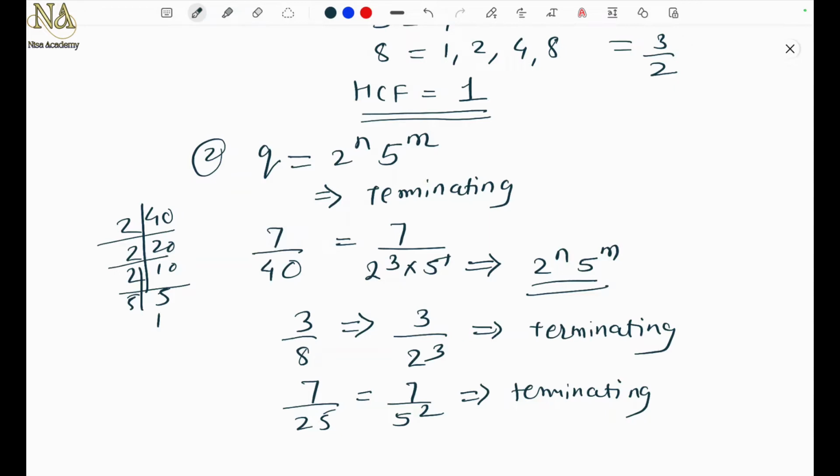But if you have this form, suppose 3 upon 2 cube into 7, other than 2 and 5 you have some different number, say 7, then yes, the number will have a non-terminating decimal expansion, non-terminating recurring, because it is a rational number, so it is either terminating or non-terminating repeating. So it will have non-terminating recurring decimal expansion if other than 2 and 5 you have some different number. Remember, you can have just 2 or 5 or both, the power of 2 and 5, but not some other number.